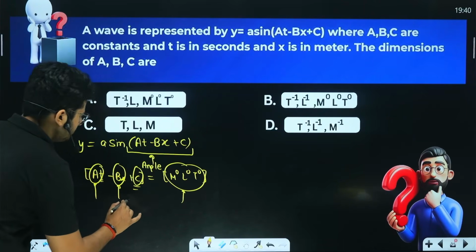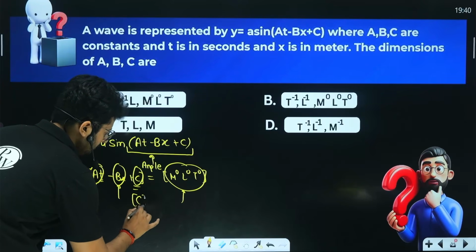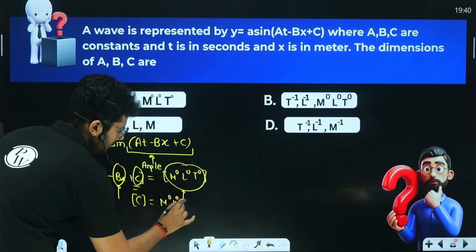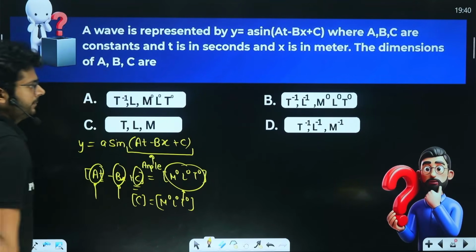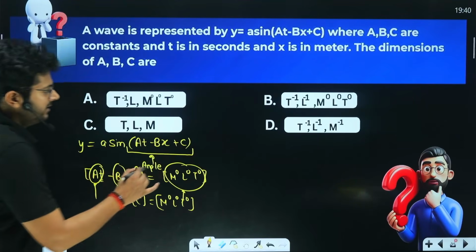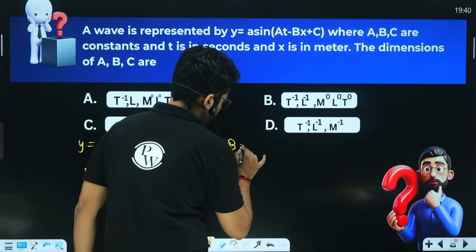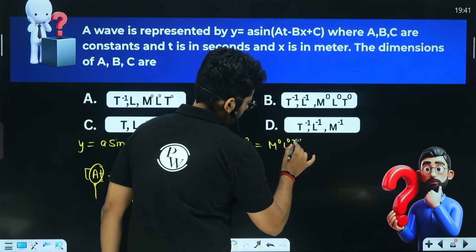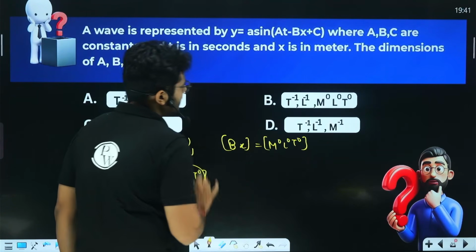So what is the dimension of c? The dimension of c is the same as this, M0, L0, T0, right? What is the dimension of bx? We can say the dimension of bx is also the same, M0, L0, T0. So x is what?